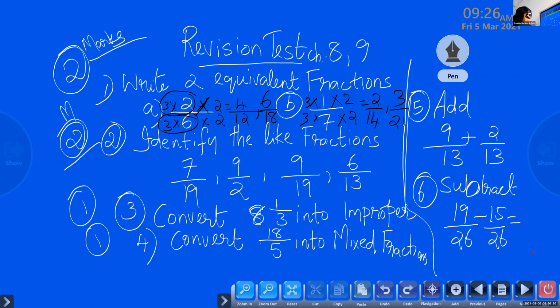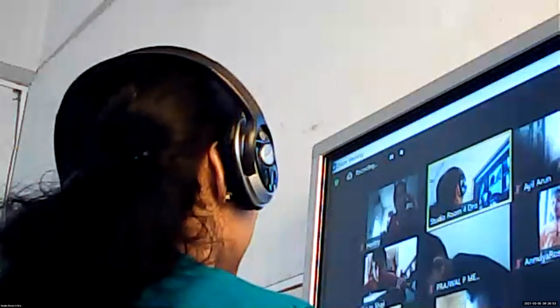Yes, Gavirinanda. Tell me which fractions are like fractions. Can you unmute? Okay, children, tell me the answer. Some children, if they don't know the answer, if they don't unmute or if they are not writing, I cannot help. Yes, what's the answer?